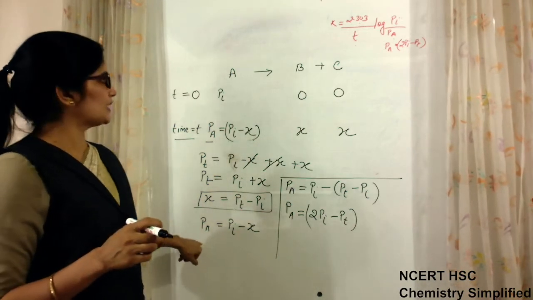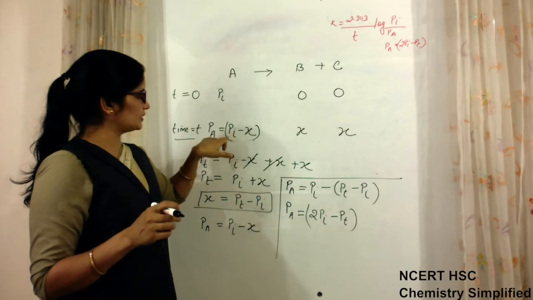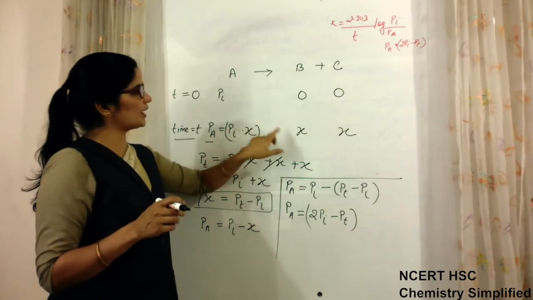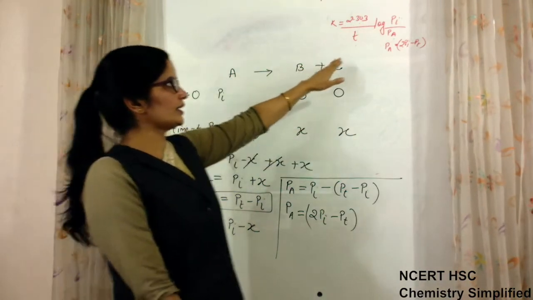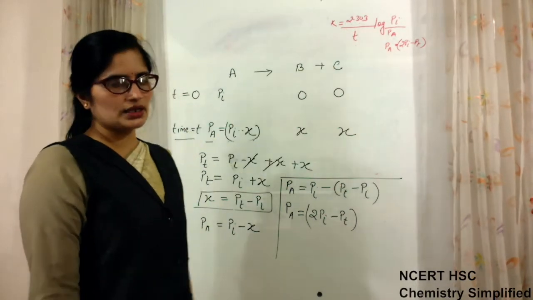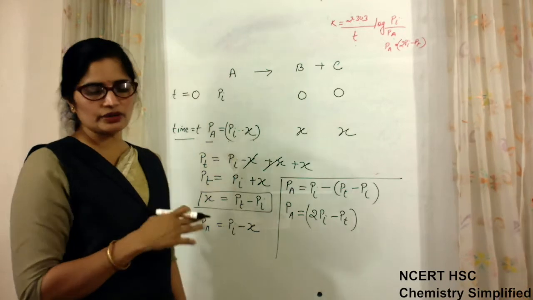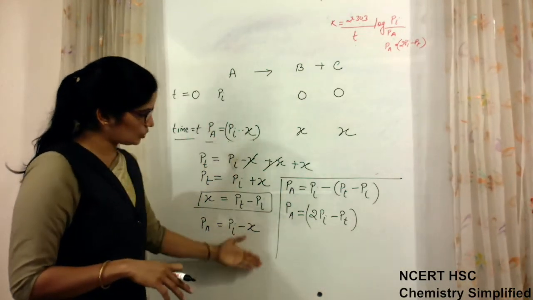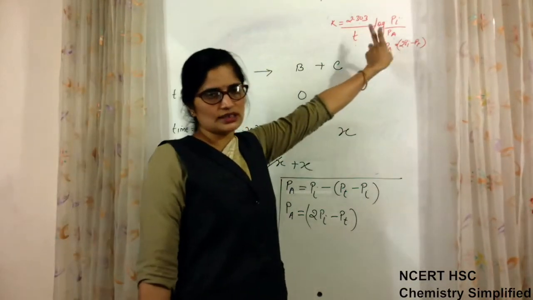Pressure after time T is Pa, and Pa is Pi minus X, and X will be calculated with the help of the reaction. So this directly cannot be calculated. Direct values are not given in such questions. If any question we will see, you will come to know how it is calculated. We will do one question based on this, so it will be clear that these all steps are needed to solve these questions.